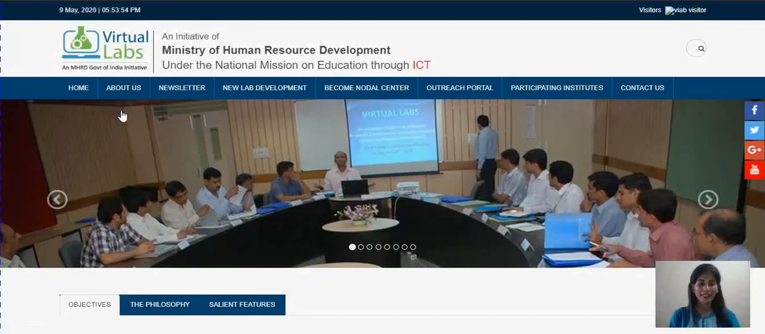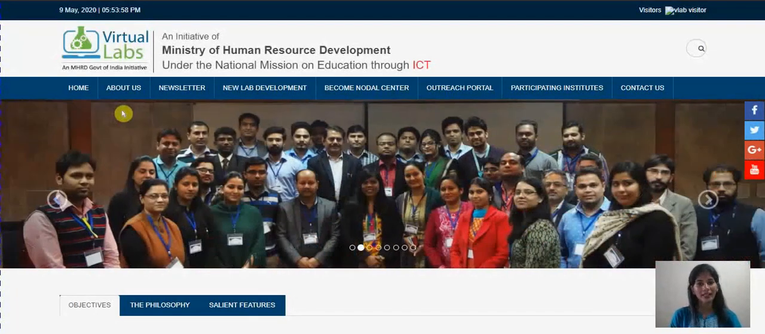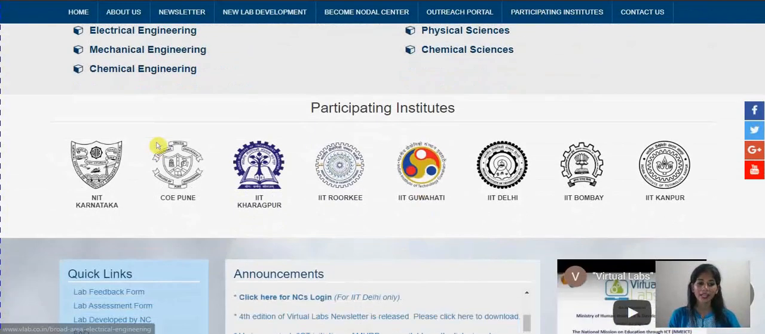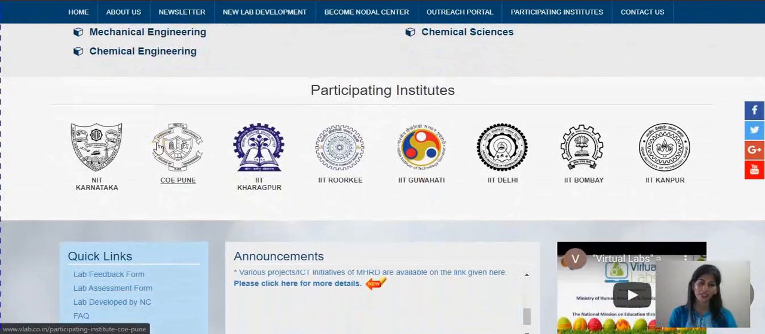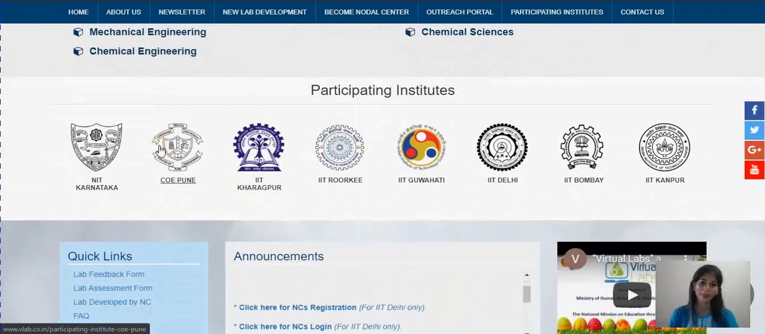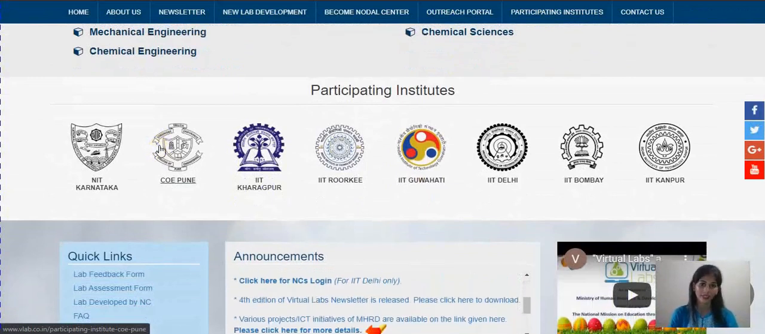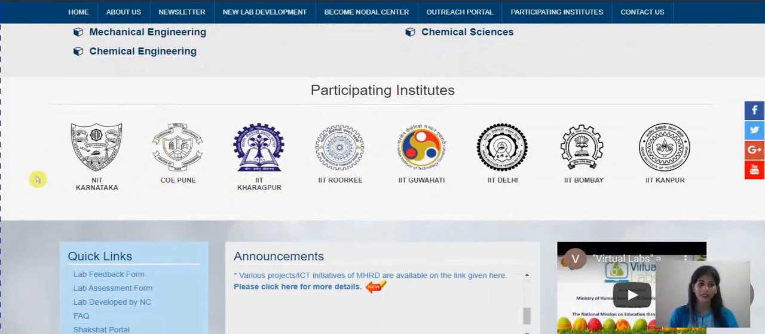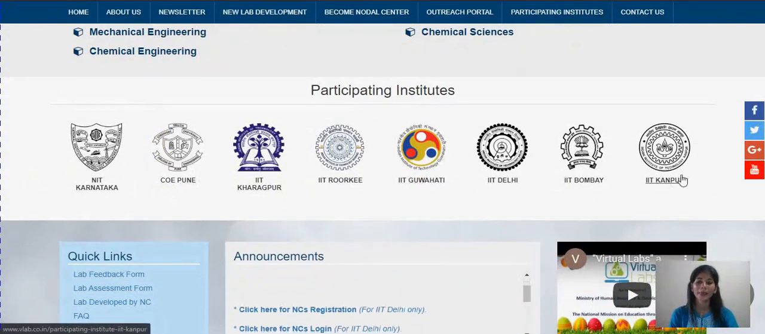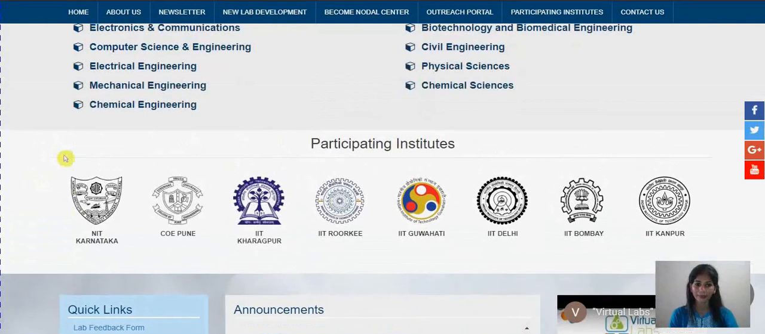This virtual lab is a project initiated by the Ministry of Human Resource Development under the National Mission on Education through ICT. There are a total of 12 participating institutes which are responsible for the development and outreach activities of virtual lab. The names of the participating institutes are displayed here.